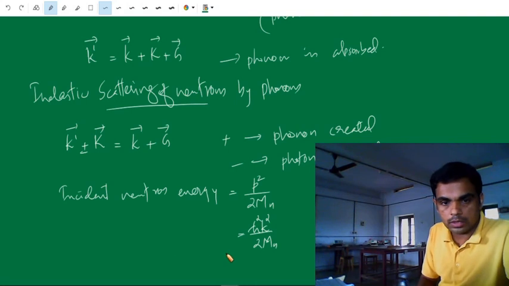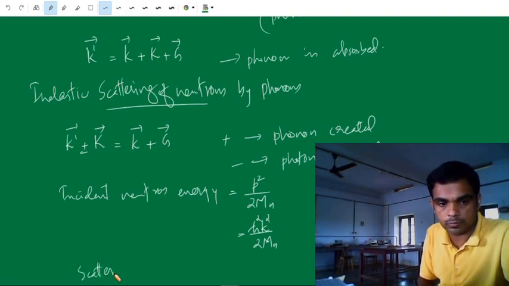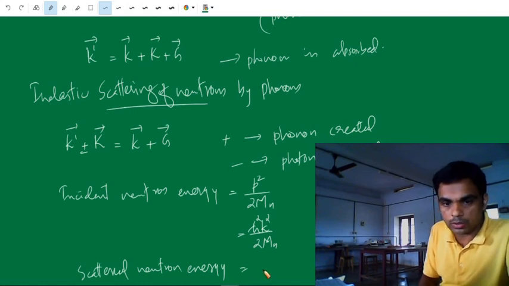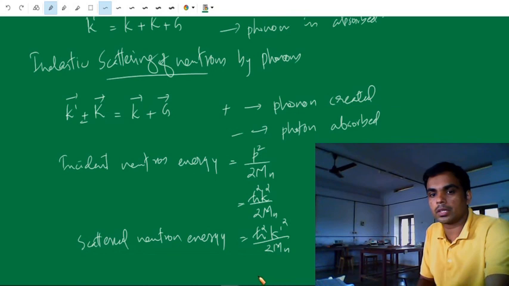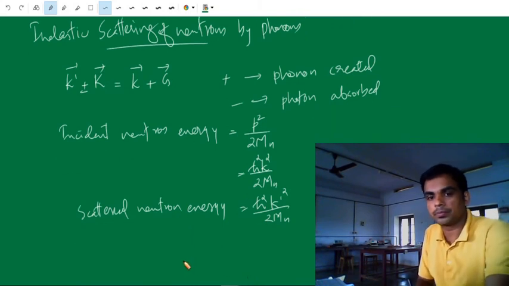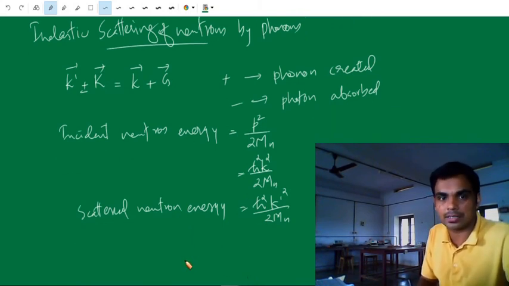Now the scattered neutron energy is given by p' square, so that is ħ square k' square by 2 mn. Okay. Here, since this is inelastic scattering, the total energy of the neutron is not conserved.